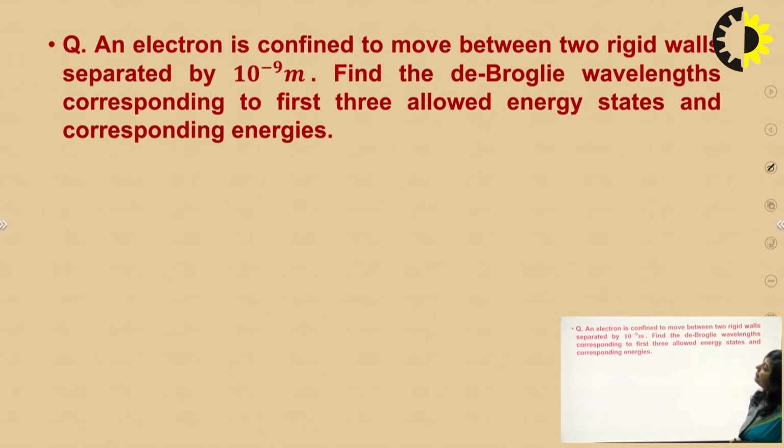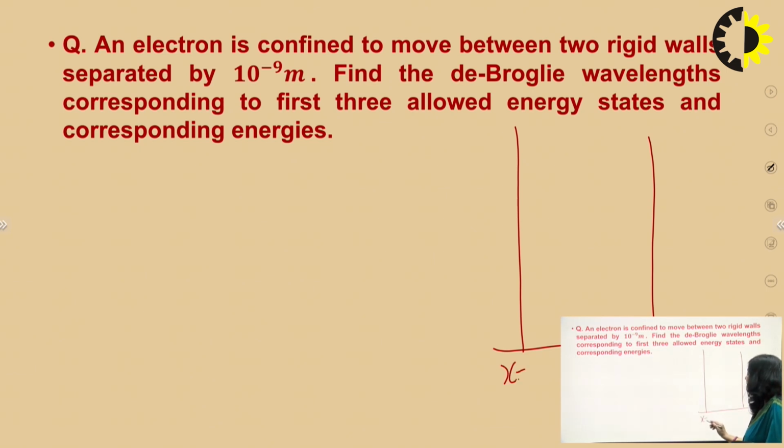Now in this problem, again you have an electron, and that electron is confined to move between two rigid balls separated by 10 raised to power minus 9 meter. It means in this case the width of the box is 10 raised to power minus 9 meter. In this box, again an electron is trapped, and these are the rigid balls, an infinite potential box. The particle cannot cross these boundaries.